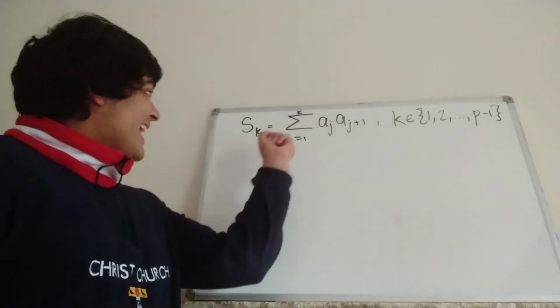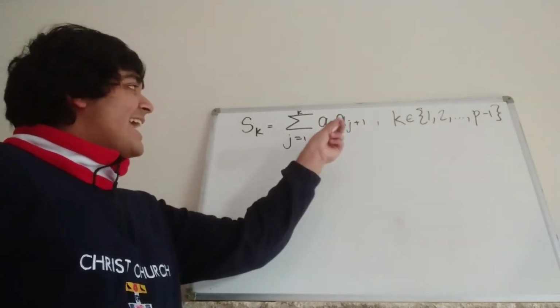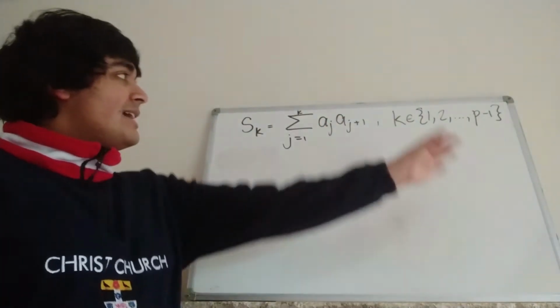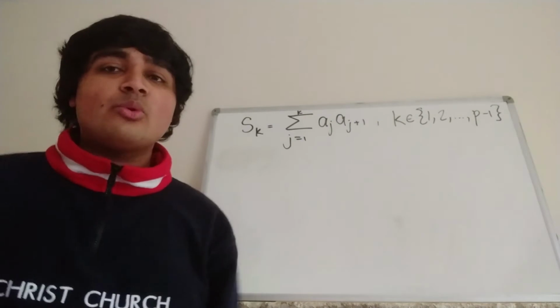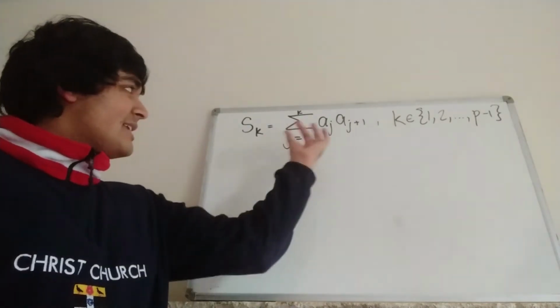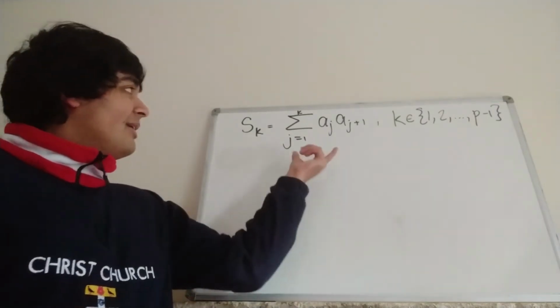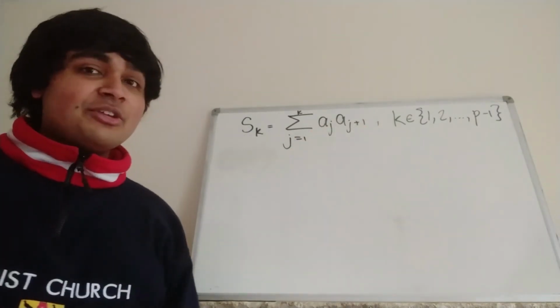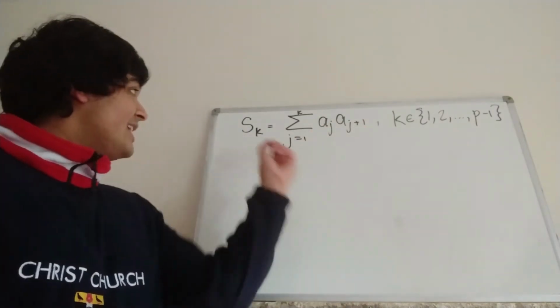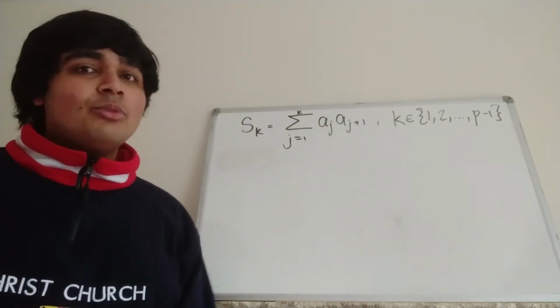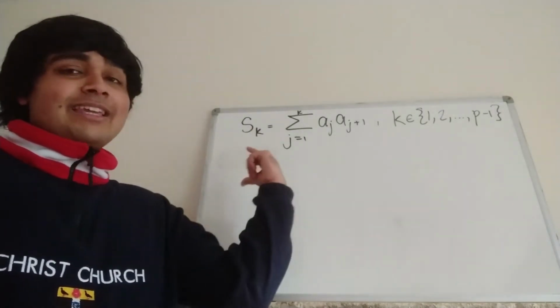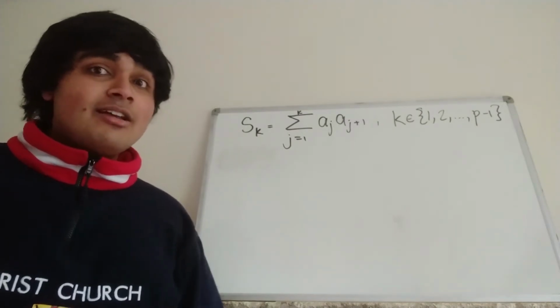Okay, so I've defined s_k to be the sum from j equals 1 to k of a_j times a_{j+1}, and that's for k being 1, 2, 3, all the way up to p minus 1. So this is essentially what we had before written at the bottom of the statement of the question, but here I've just written it in summation notation, and what we want to do is show that each of the s_k's are distinct mod p.